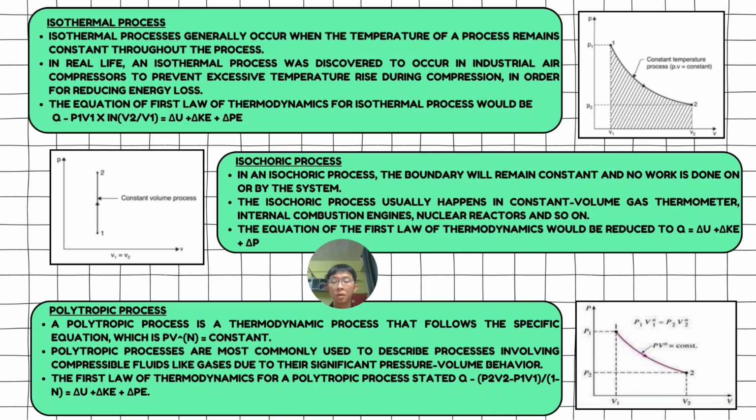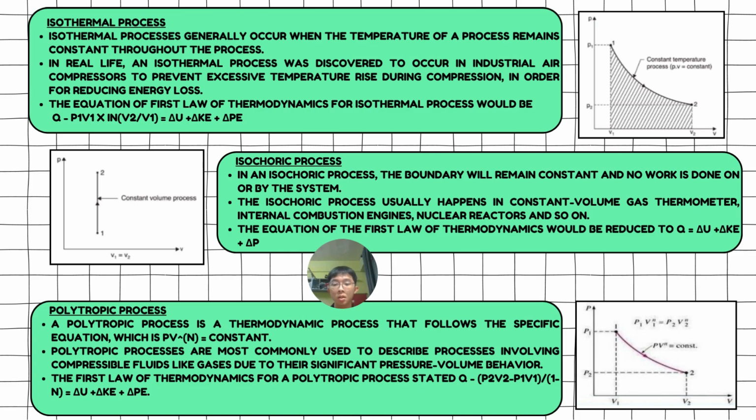The third process would be isothermal process that generally occurs when the temperature of a process remains constant throughout the process. In real life, an isothermal process was discovered to occur in industrial air compressors to prevent excessive temperature rise during compression in order to reduce energy loss.